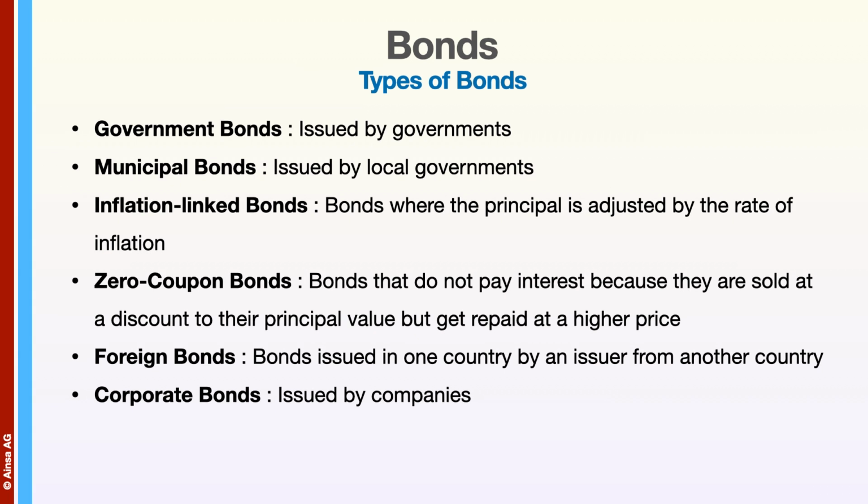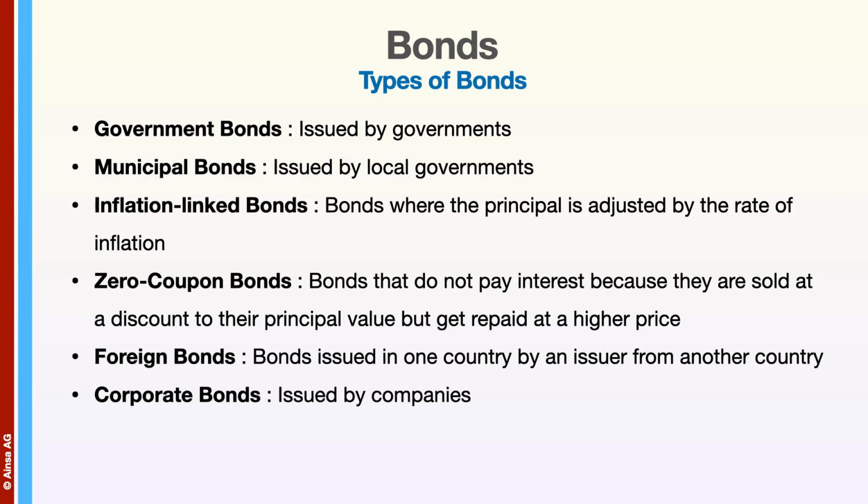What are the different types of bonds? There are government bonds issued by governments, municipal bonds issued by local governments or municipalities, inflation-linked bonds where the principal of the bond is adjusted by the rate of inflation. When the principal is adjusted, any coupons it pays is also calculated based on the adjusted principal.